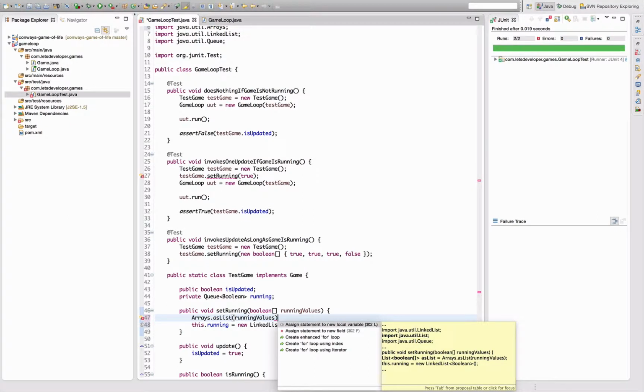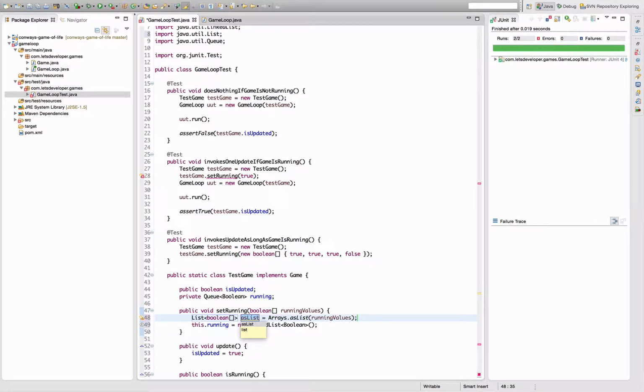Assign this to a local variable, which is a list. As list whatever values, and this is supposed to be a list of booleans, which is not possible. So I want it to be a list of booleans, but that doesn't work again. Come on, do I need to define this as a var-args or something?